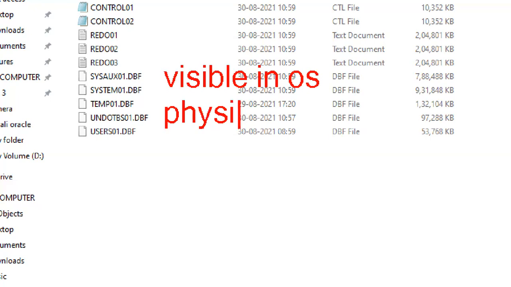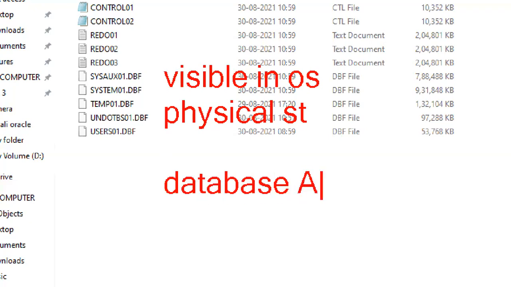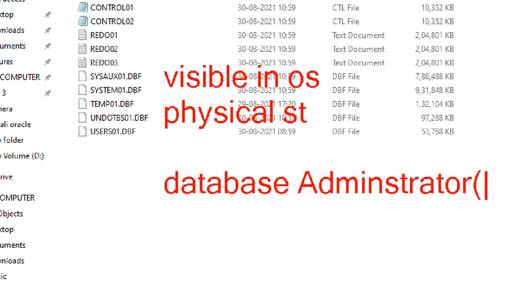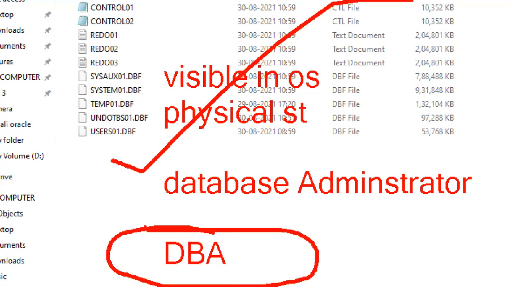Which persons are working on the physical structure? Not me, not you. Yesterday one fellow asked, Murali sir, I am interested to learn Oracle DBA. Those type of persons are database administrators. In a company, there are DBA persons, and those persons are interested to work on the physical structure.